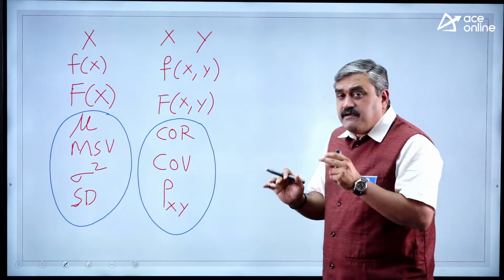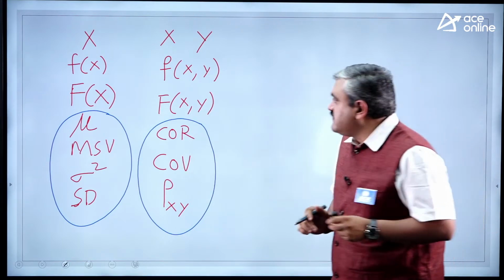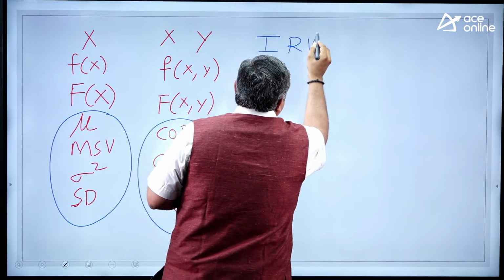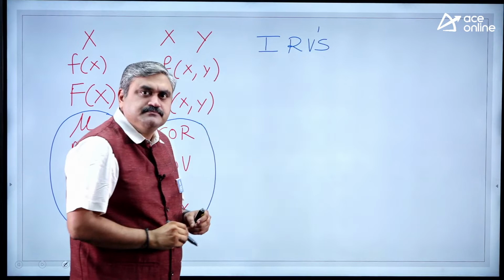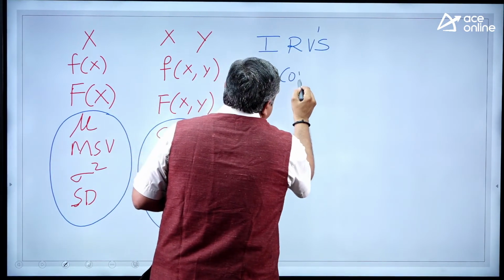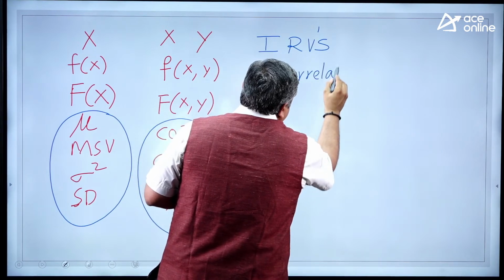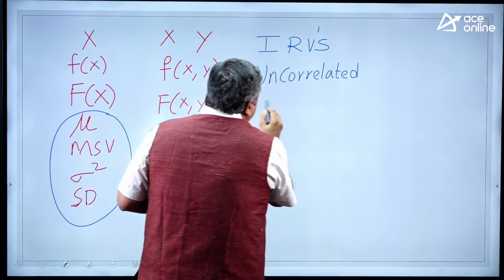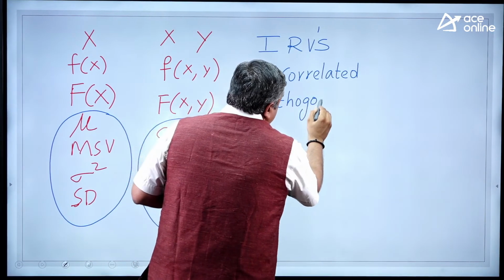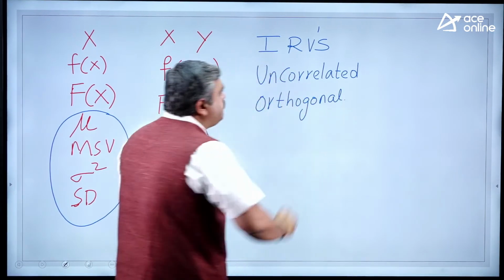Okay, so here we will use three words very frequently. One is independent random variables, we also call it IRVs. Okay, and uncorrelated random variables and orthogonal random variables. So all these three are very important for us.